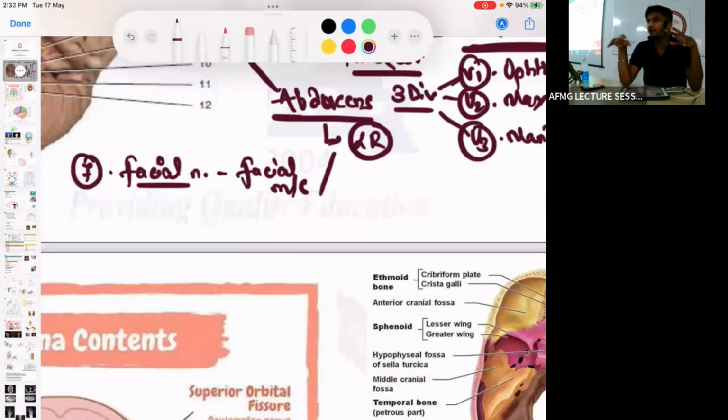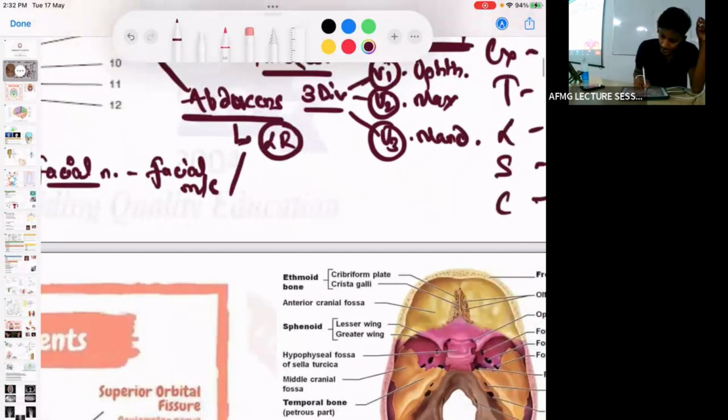The facial nerve is a mixed type of nerve, right? It innervates the facial muscles and causes facial expression. So facial expressions are given by the facial muscles, and these facial muscles are innervated by the facial nerve. Along with that, the facial nerve is known to innervate 3 glands. Which glands, anybody? Submandibular gland, sublingual gland, and third is the lacrimal gland.